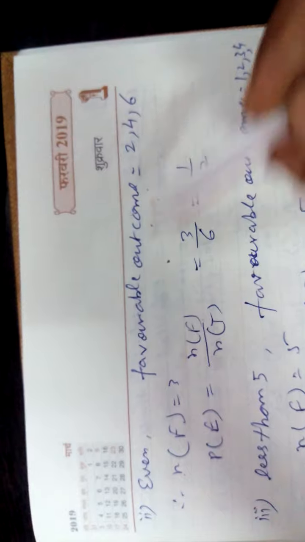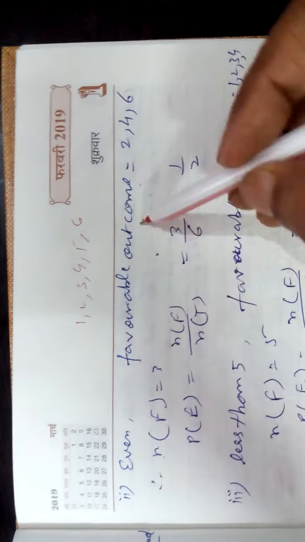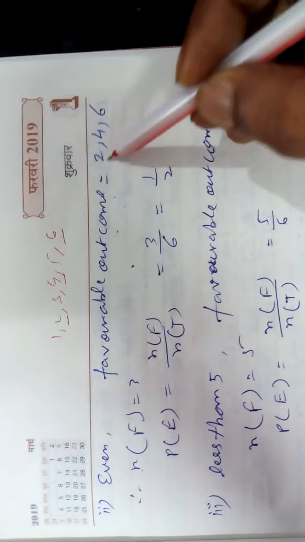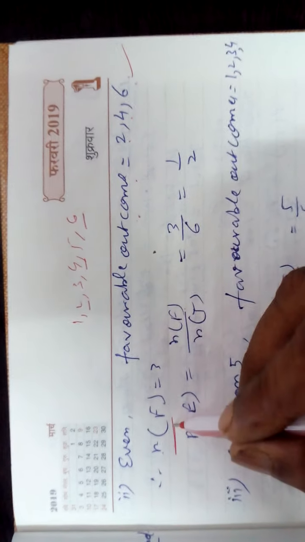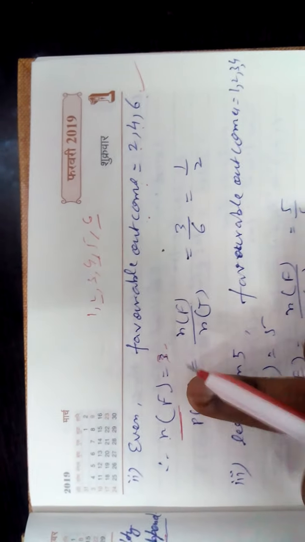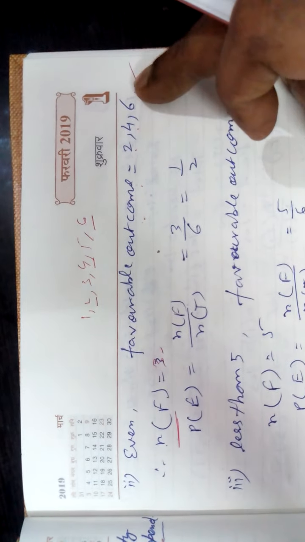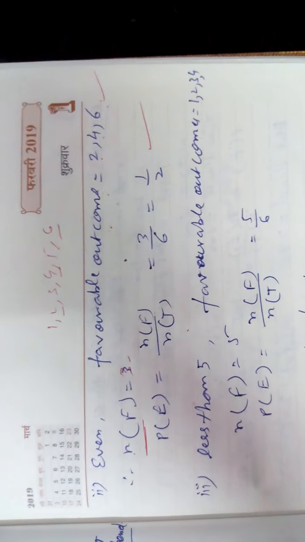Another is given: even. Now you write. You see here, what is even? Even number, favorable outcomes in 1, 2, 3, 4, 5, 6. Out of these 6 terms, what is the favorable outcome? Even numbers: 2, 4, 6 are even. It is the favorable what you want. But what is the NF? How many are these? 1, 2, 3. They are 3. So the number of favorable outcomes is 3. So you apply the formula, P is equal to NF by NT, 3 by 6, 1 by 2.